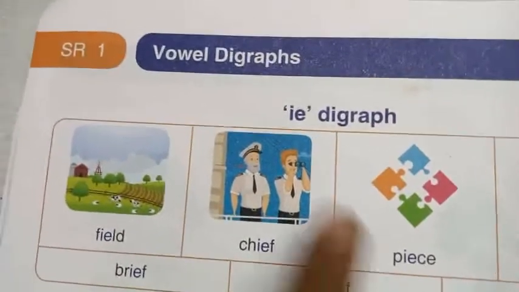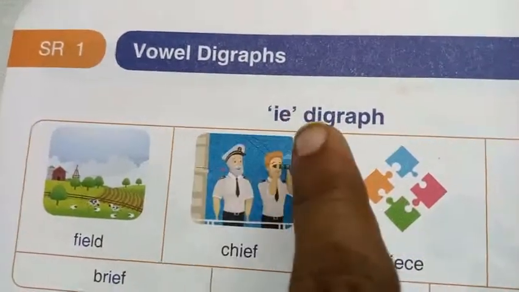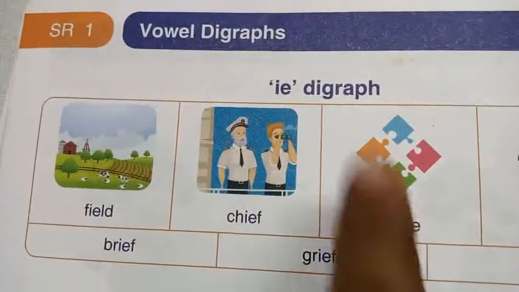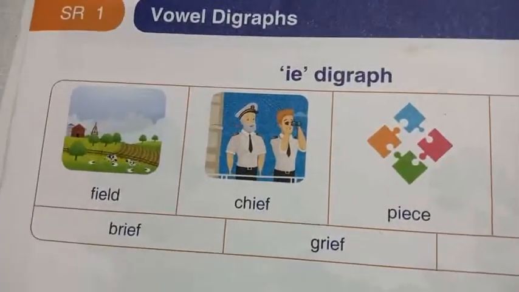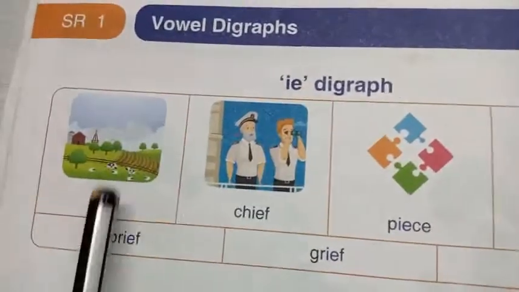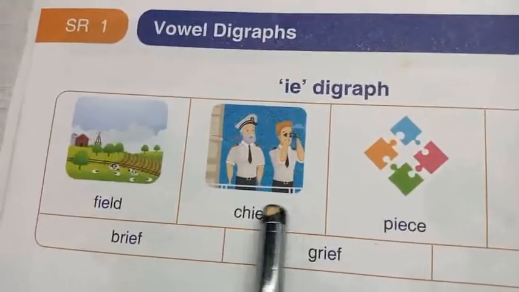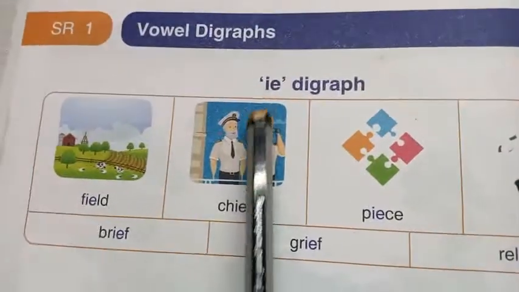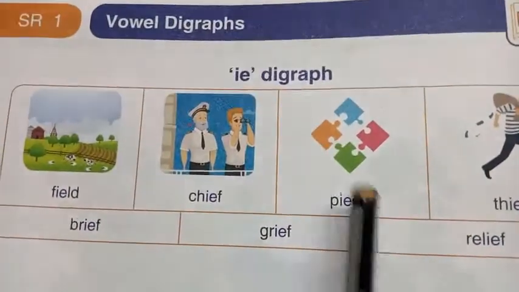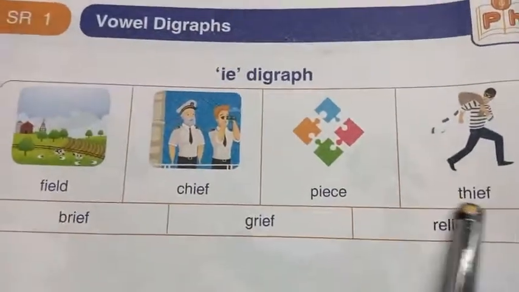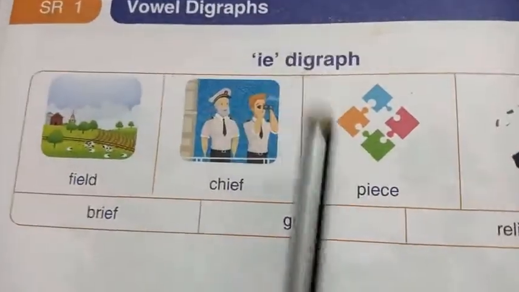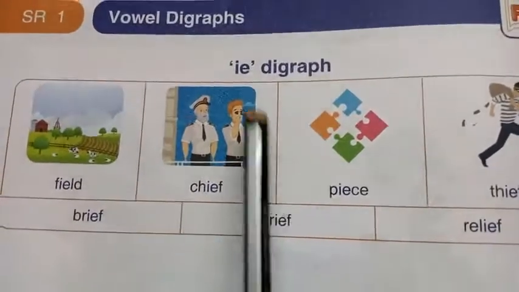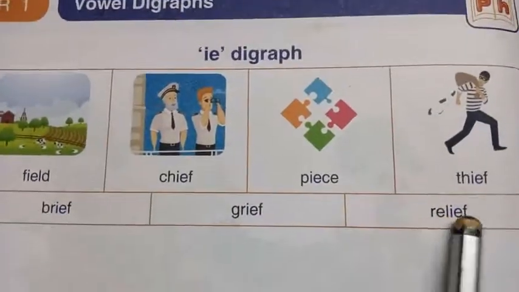IE as in the E digraph. See the examples. E as in field. E as in chief. E as in peace. E as in thief. E as in brief. E as in grief. E as in relief.